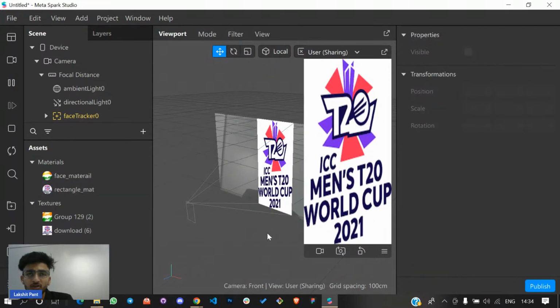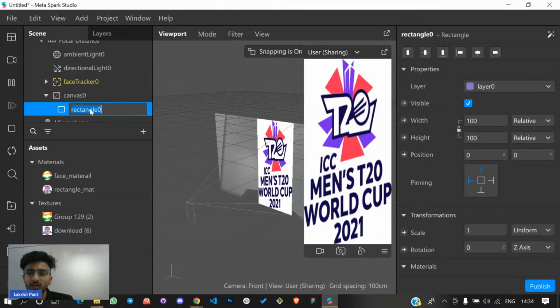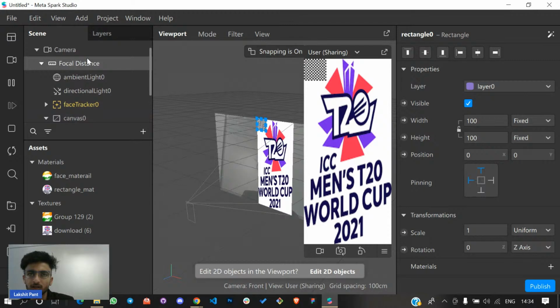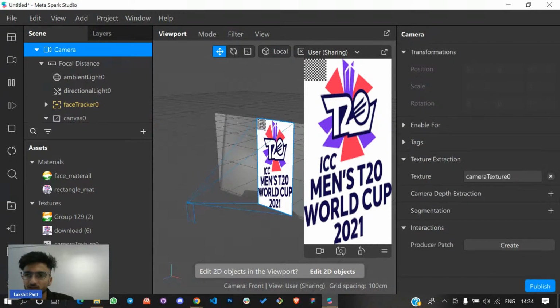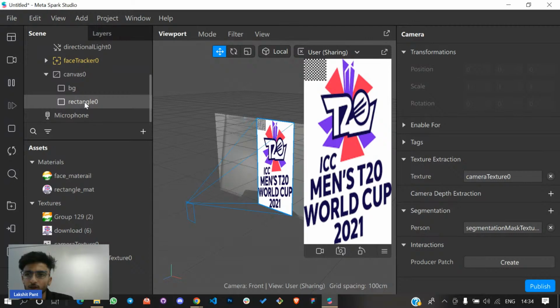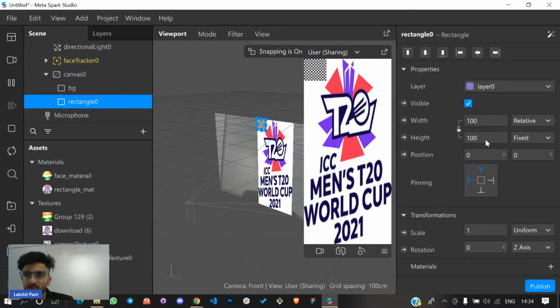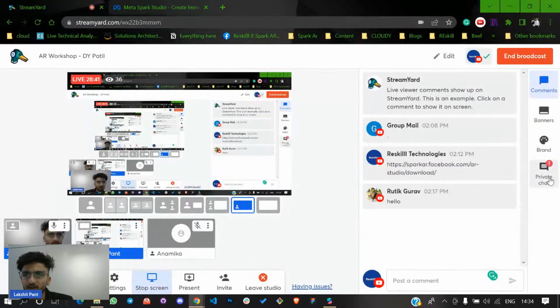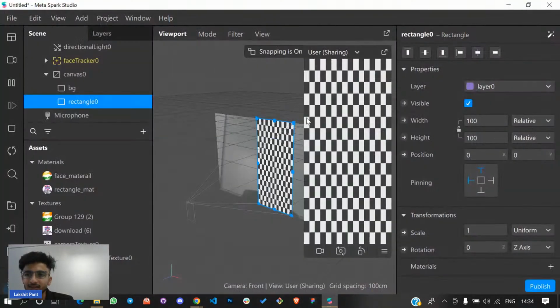Now what I'm going to do is I'll click on this and choose this as background, and I can create another background. I can go to the camera, extract the textures, and in the rectangle option, I can again do the same stuff including width and height. Now you will see this. And guys, if anyone is facing any doubt or any query, please let me know in the comment section. So you can see this entire screen is covered.